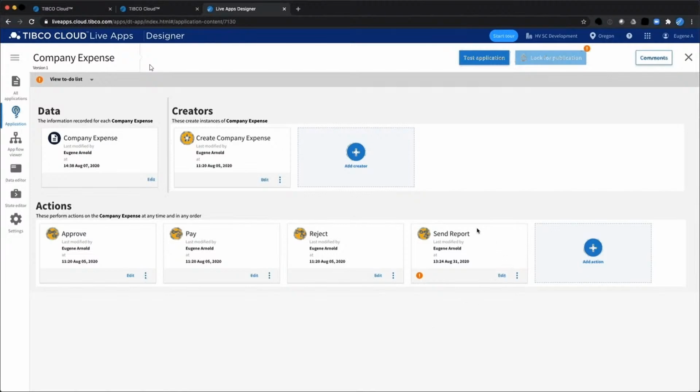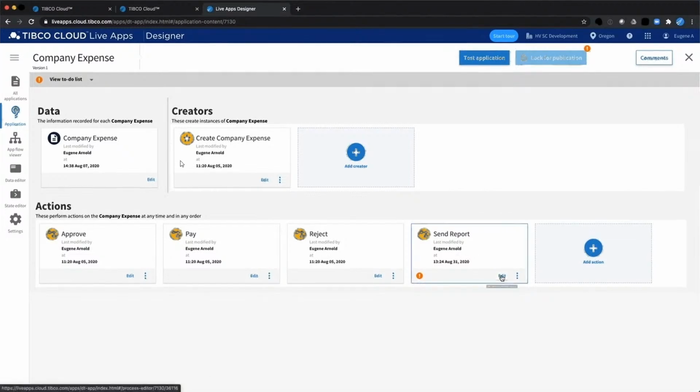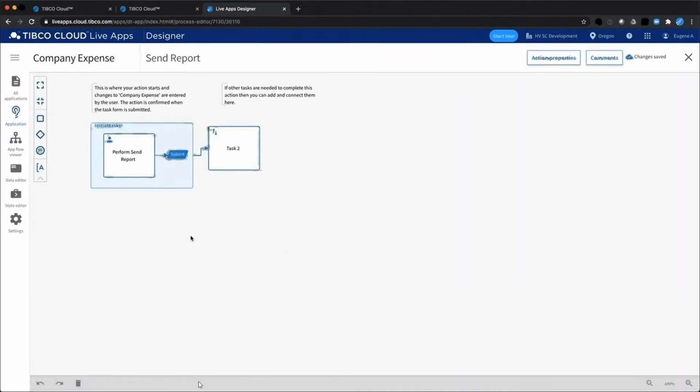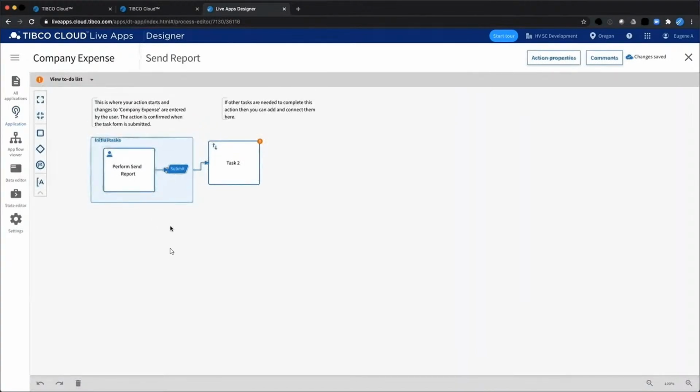So let's just say that I wanted to add an action into my Live App that would send a report. So I would click new action, and here it is. And I would click on edit. And in this particular action, I would add a task by clicking on the little task icon and adding it in. Now, this specific task will be designed to call a service from the TIBCO mesh. And that is a very, very easy process.